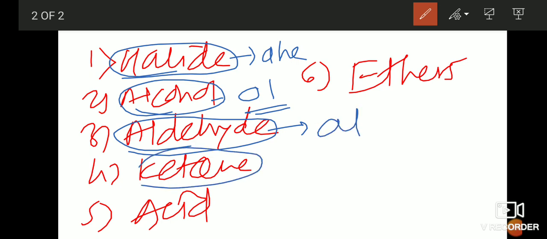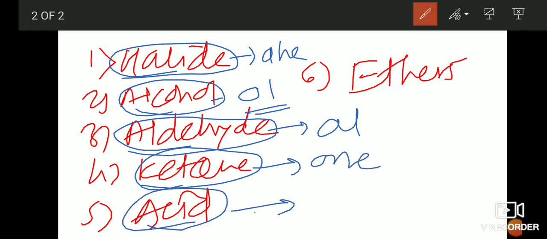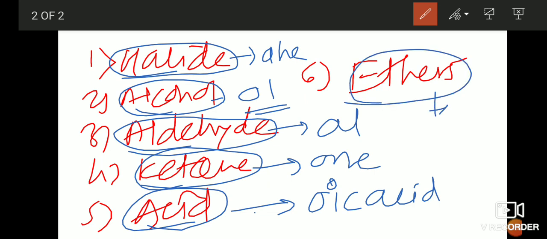If the ketone functional group is there, then you have to use the suffix one. If the carboxylic acid functional group is there, then you have to use oic acid as the suffix, and if ether is there, then you have to use the suffix oxy. So a very important part, students. I hope now you understand what a functional group is and how the different suffixes are used for the different functional groups.